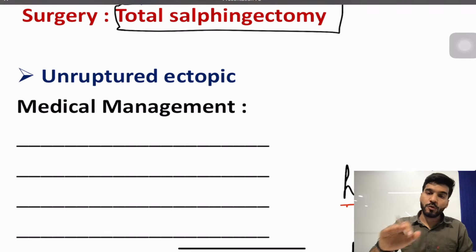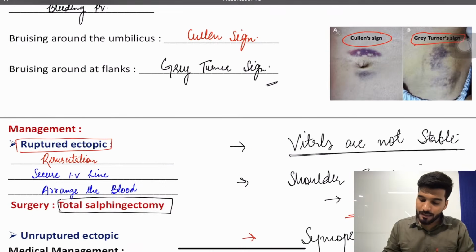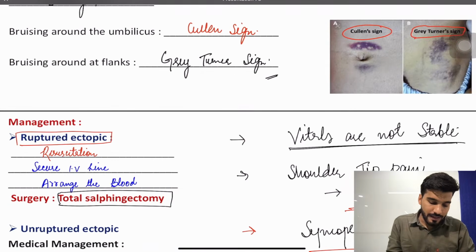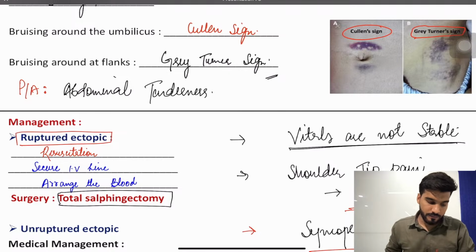On per abdominal examination, the patient will have abdominal tenderness, and there will be rebound tenderness. Is that clear to everyone?